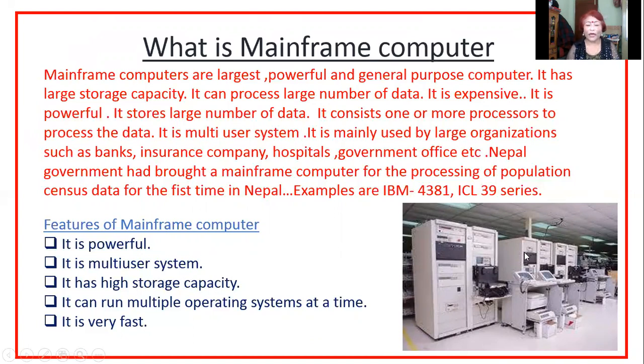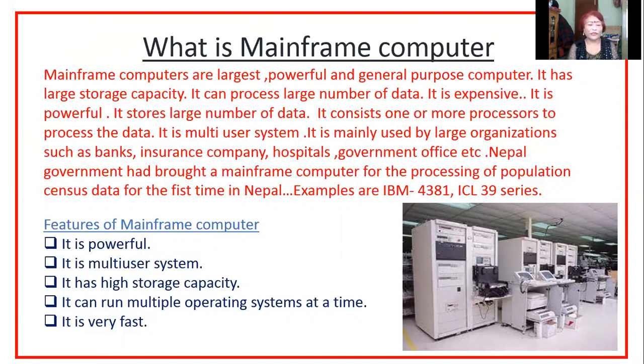It also has high speed. It is also a multi-user system. Many people can work here at the same time, and it can run multiple operating systems at a time. It is very fast, very powerful, and very expensive also. So about mainframe computer, you can say mainframe computers are the largest, powerful and general purpose computer. This mainframe computer is also called a general purpose computer.